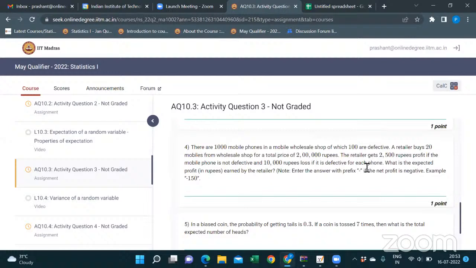See, what is the question? We have to prefix a negative sign if there is a negative profit, so it is mentioned.